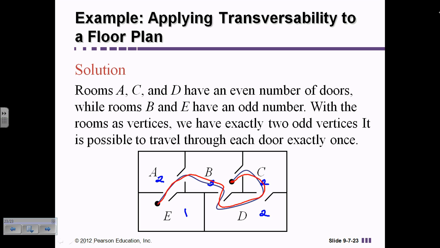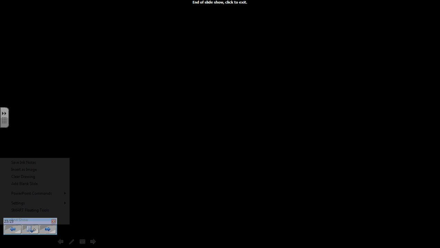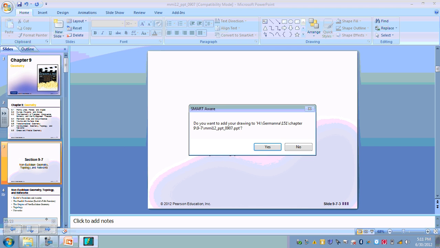I hope this helps. Make sure you read this section because there's a lot of information that talks about the history of the Euclidean and the non-Euclidean geometry.